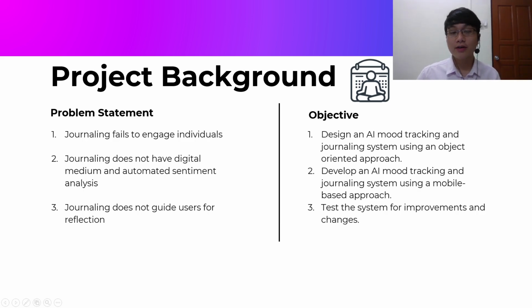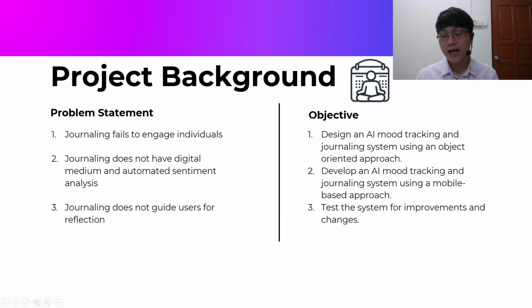So, the project background of the AI mood tracking application has a problem statement and also an objective. To let you know, the AI mood tracking application is a journaling app that uses AI to sense the sentiment of the journal user. The problem statement is that originally journaling fails to engage the users. Next, journaling does not have a digital medium and automated sentiment analysis. Next, journaling does not guide users for reflection.